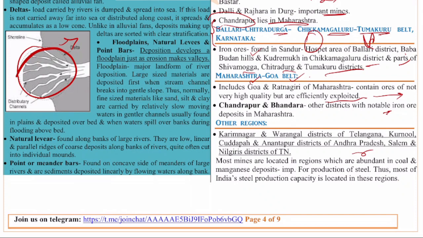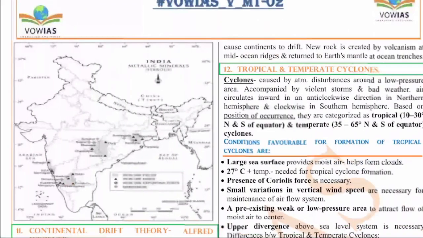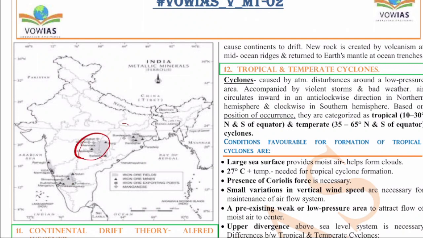And most mines are located in regions which are abundant in coal and manganese deposits. So, for the production of steel, India's steel production capacity is located in these regions. Right? So, you can see this is the map, and here you can see the important ore fields. So, these are the important ore fields. You can just pause and go through this.